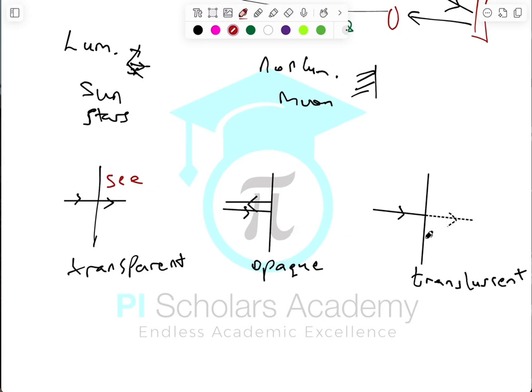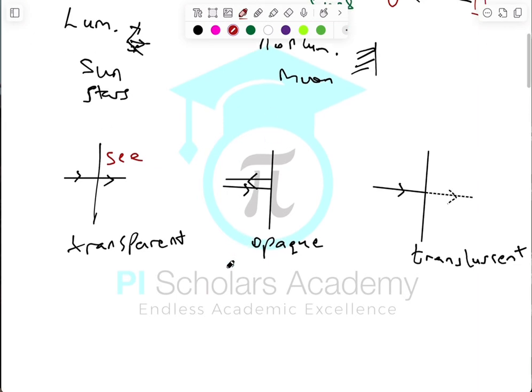And then translucent body, maybe you have shower curtains, or you have a piece of paper that has an oil drop on it. That point where there is an oil drop on the piece of paper is going to be a little bit translucent. So that is that about transmission of light. Before I go further in the transmission of light, because I will talk about the rectilinear propagation of light very soon.